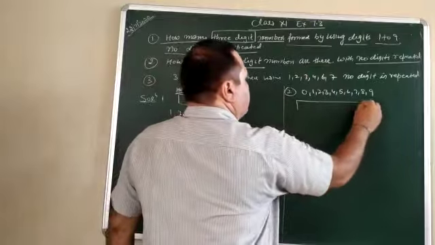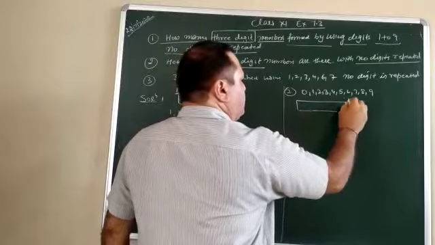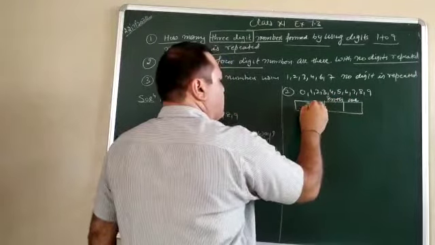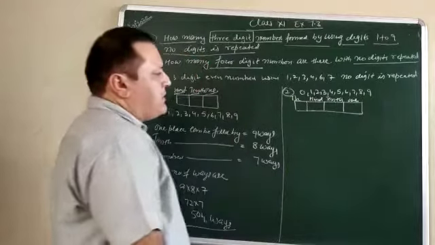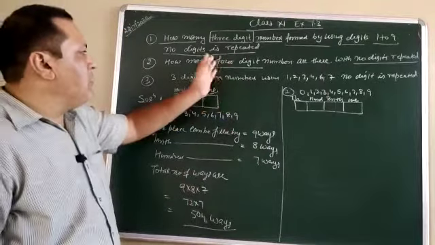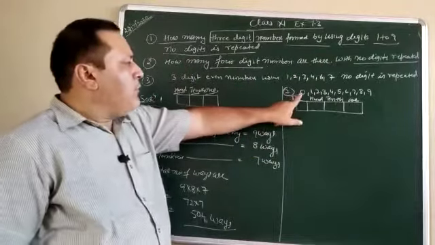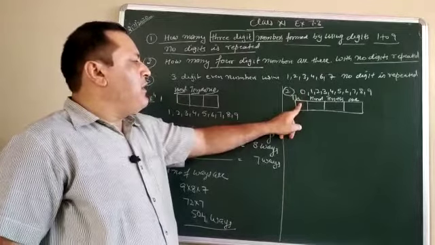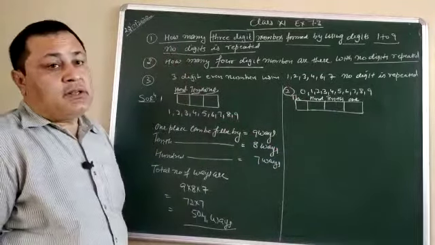Now see, this is the ones place, this is the tenth place, this is the hundred place, and this is the thousand place. In this question and the previous question there is a lot of difference, because he says the same thing, a 4-digit number and the digit is not repeated. But what is the main difference? If you observe, 0 cannot be filled here, because if 0 is filled here, in this situation the number cannot be a 4-digit number. The number is a 3-digit number.